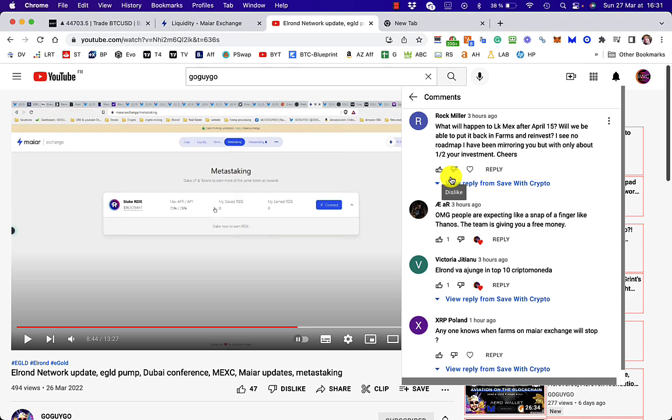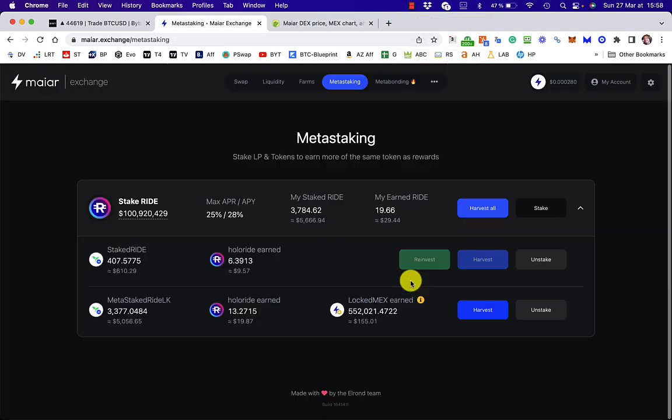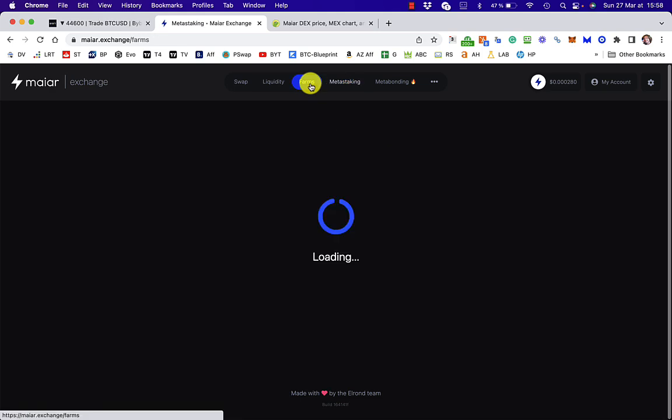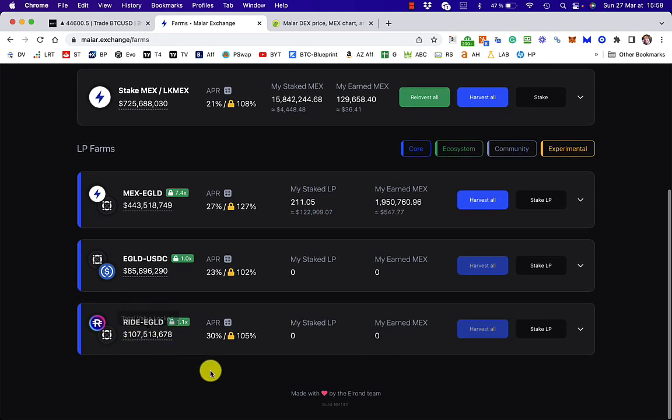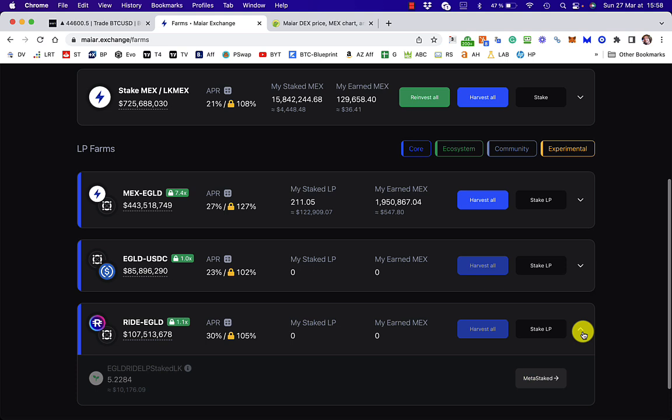So this is from a few minutes ago. I thought I'd just show you how to do that. I've got this MetaStaking looking like this. Now, if you haven't got this farm here, it's because you haven't staked the LP tokens. If you've got a farm that looks like this, the RIDE-EGLD, you can just go straight to MetaStaking and stake that LP. I can't show you that because I haven't got that, but if I recreate the LPs, then I can show you that. So that's what I'm going to do.